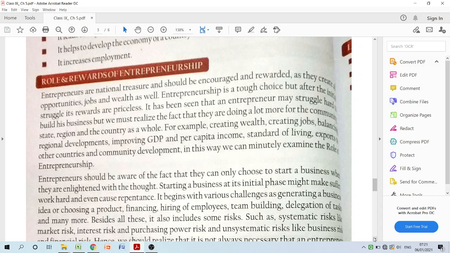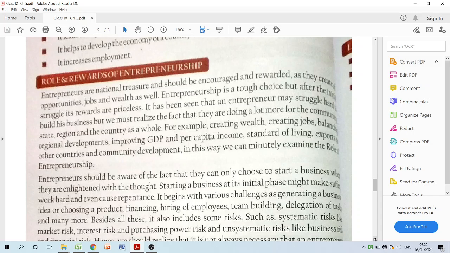We need to accept that it is a very tough choice because we do not want to struggle in the initial phase. We always want success as soon as possible, we want money as soon as possible. But the people who act as entrepreneurs have the courage and the initiative to start work which may not give any benefit at the initial level, but they get the benefit 10 years, 5 years down the line.